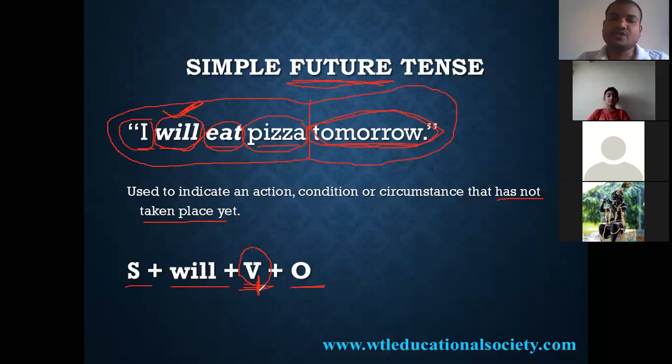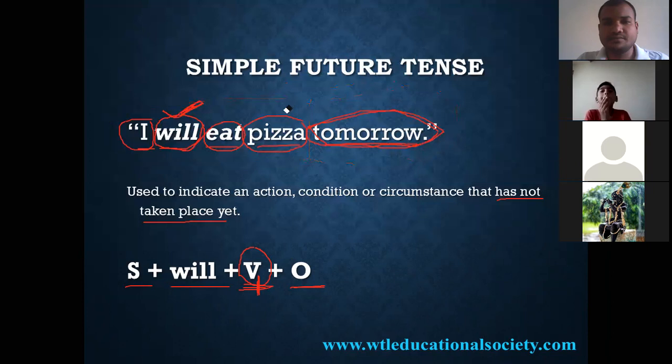In the future continuous, V1 plus ing. In the future perfect, will or shall plus have plus V3. That is a different concept. We will talk about it a little later. Yes, sir. So is it clear? Simple future. I'll eat pizza tomorrow. Right.